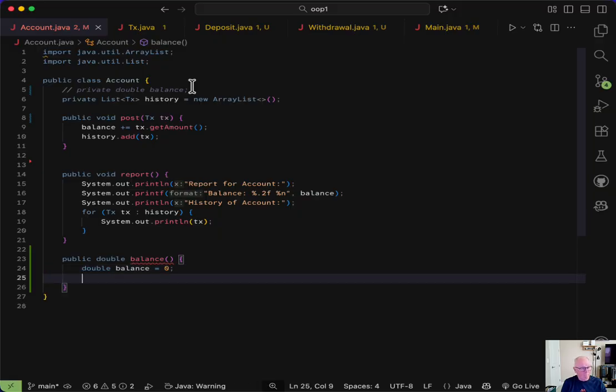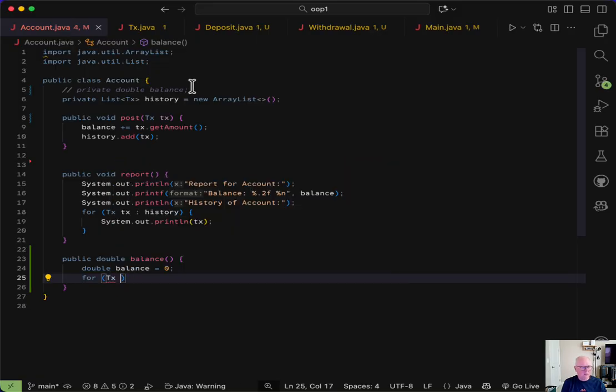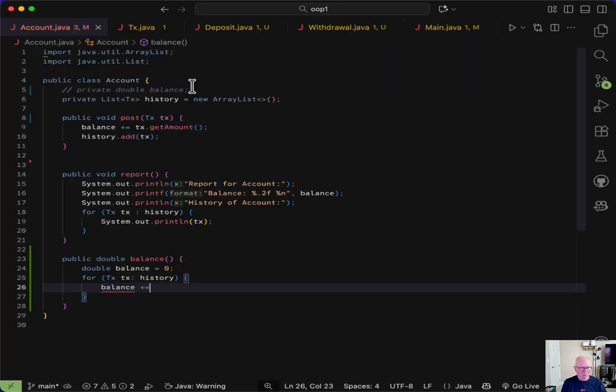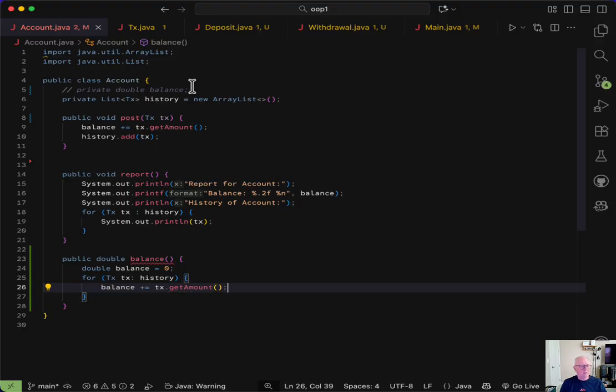And then I'm going to say for TX, I can't use in, sorry. Getting my languages confused. All right, so for every transaction, now what I want to do is I want to compute the balance. So balance plus equals TX dot amount. And then I'm just going to return the balance.